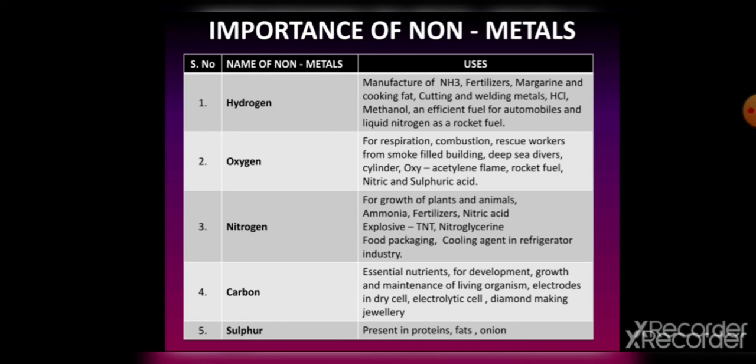It is also used in the production of high temperature flame, that is oxyhydrogen flame, which is used for cutting and welding of the metals. It is also used in the manufacturing of hydrochloric acid and methanol. Hydrogen can also serve as a fuel for the future, since it forms water rather than harmful gases on burning. This would cut down the pollution. Considerable amount of research is being carried out to use it as an efficient fuel in automobiles. Liquid hydrogen is used as a rocket fuel.